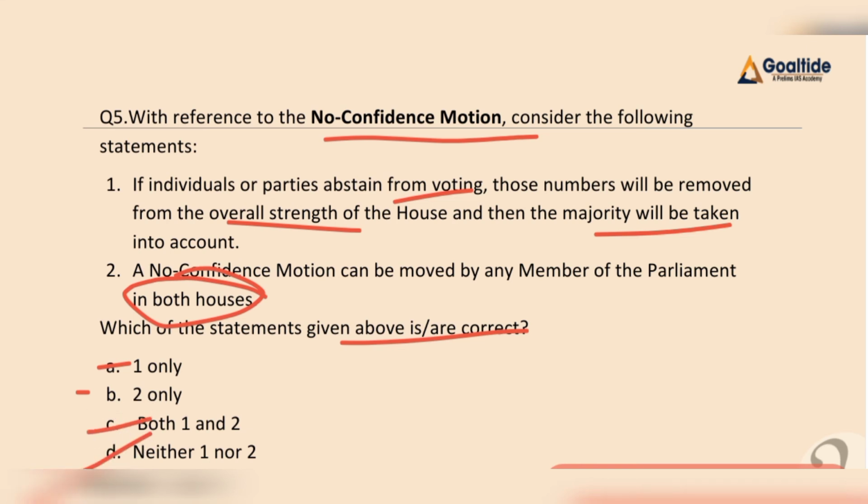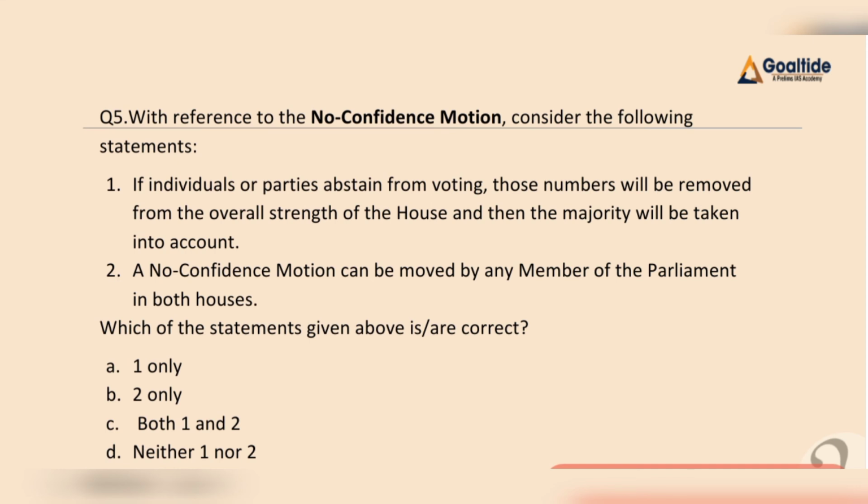Here we already know that our second statement is incorrect. Why? Because the no confidence motion exclusively belongs to the lower house of Parliament, that is the Lok Sabha. We do not have a no confidence motion mechanism in the Rajya Sabha. Hence our second statement is incorrect and our first statement is correct. So our final answer for this question will be A, that is 1 only.